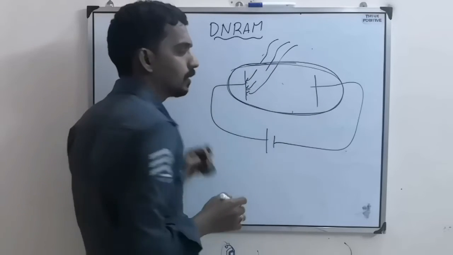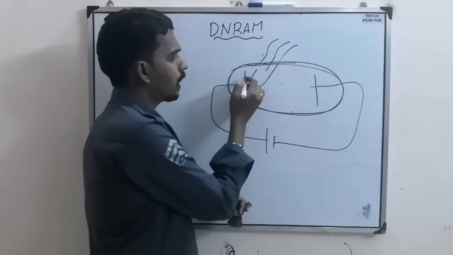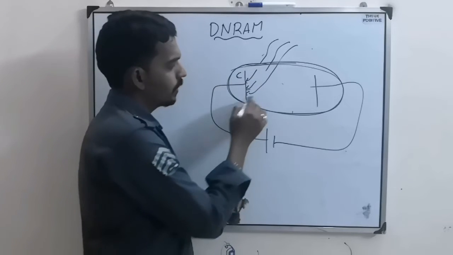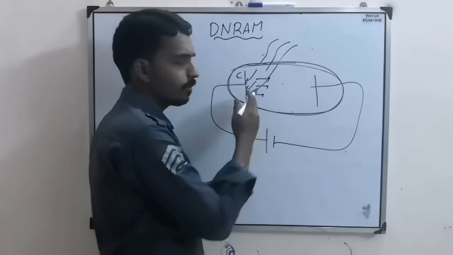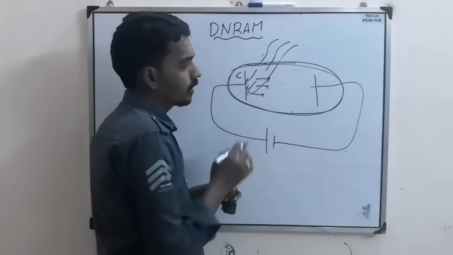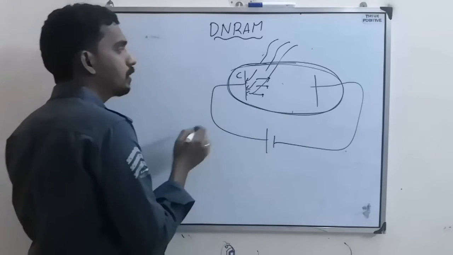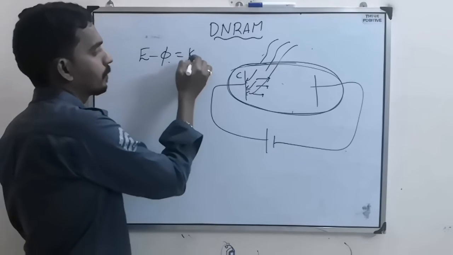This is like a partial one, so it can allow the light. As light falls on this cathode, it emits electrons. As I said, electrons may be emitted with some kinetic energy, but a few electrons will be emitted with maximum kinetic energy, which needed minimum energy.